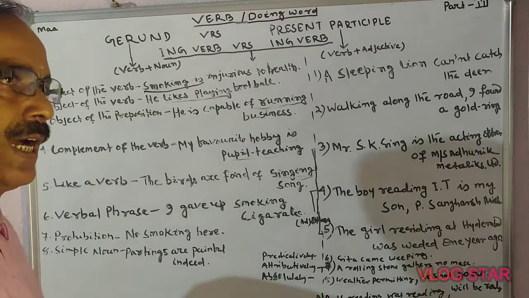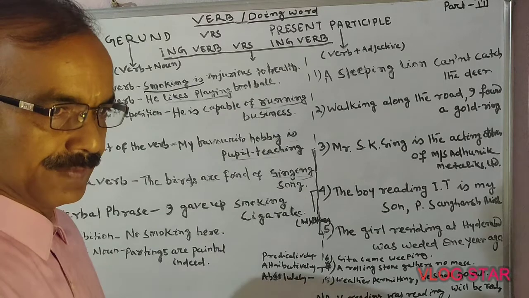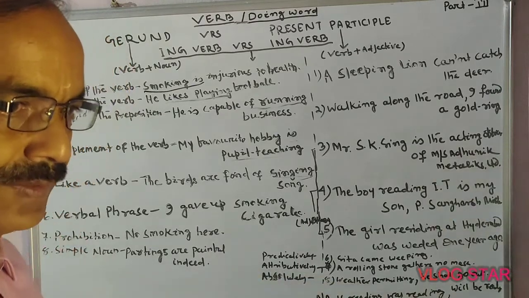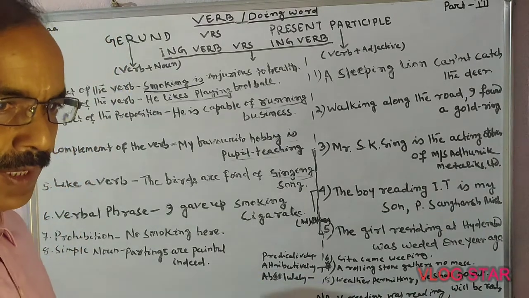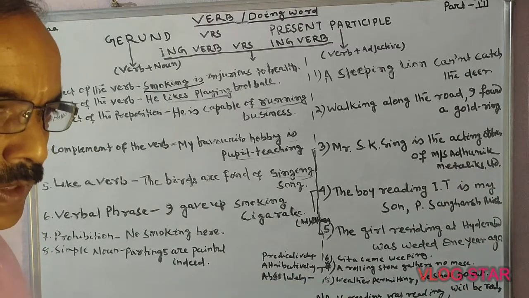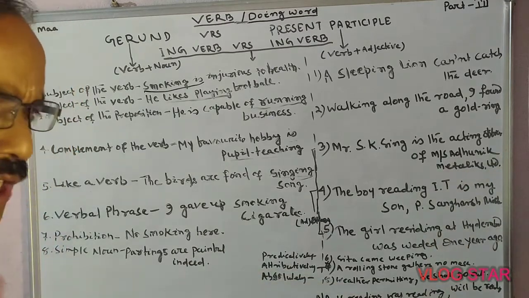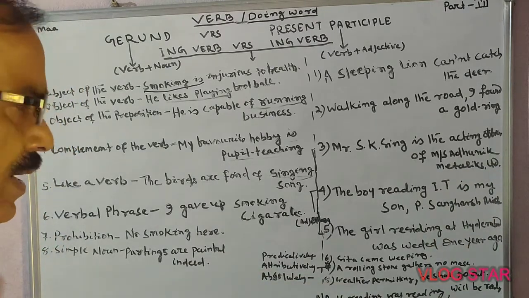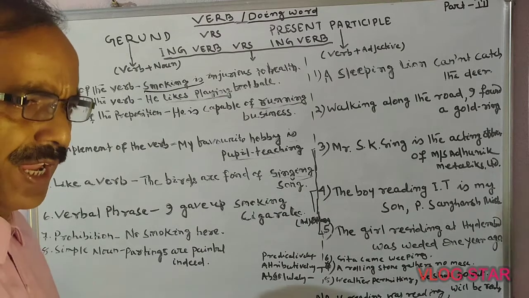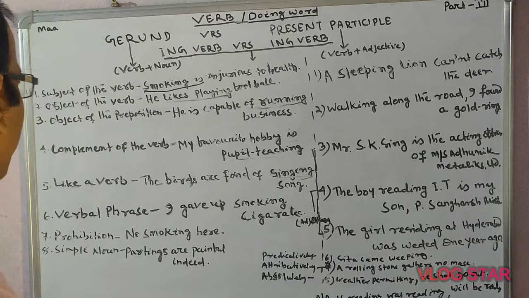Next one is the verbal phrase. You have read these yourself: give up, give in, go out, go up, go down, come in, income, all these are phrases. How are verbal phrases used here?